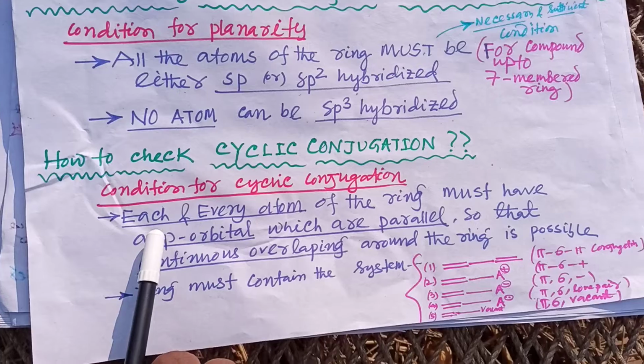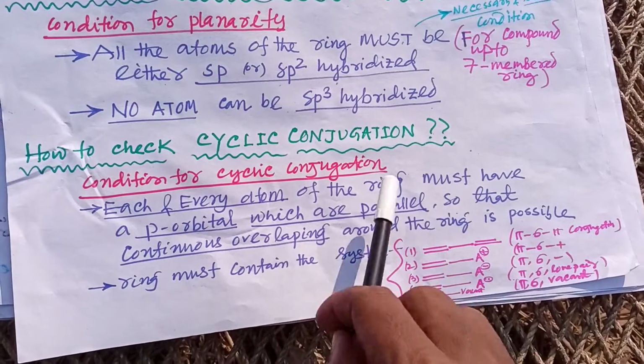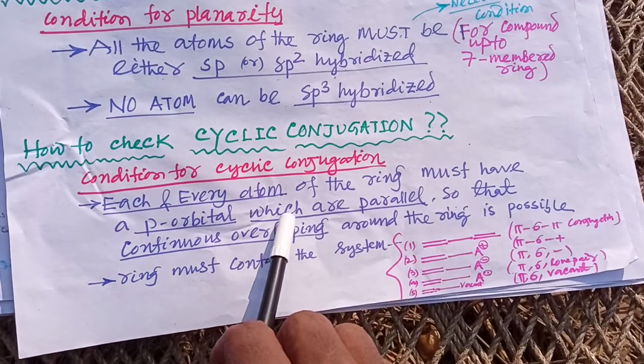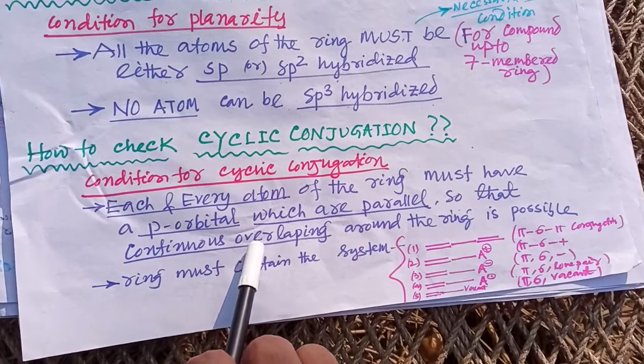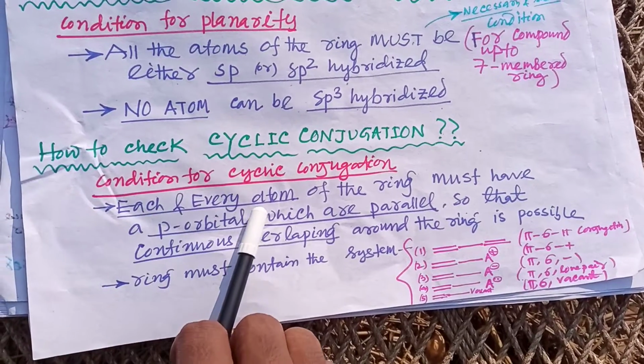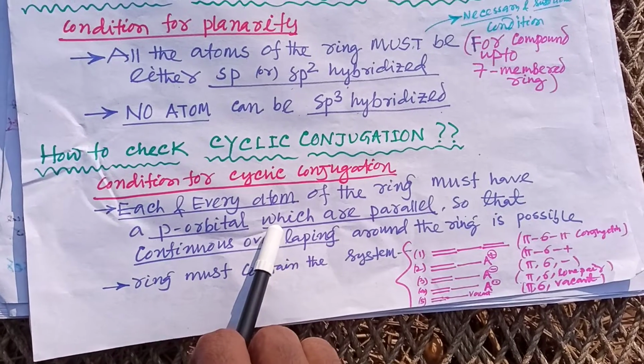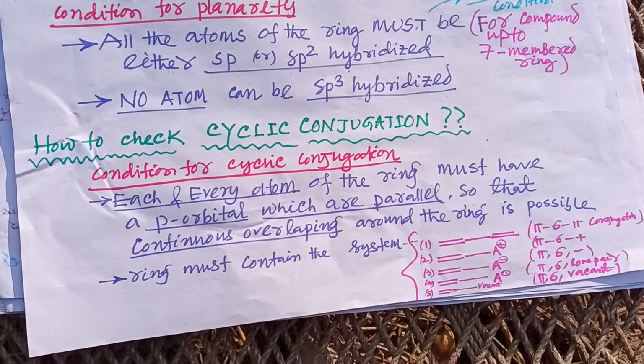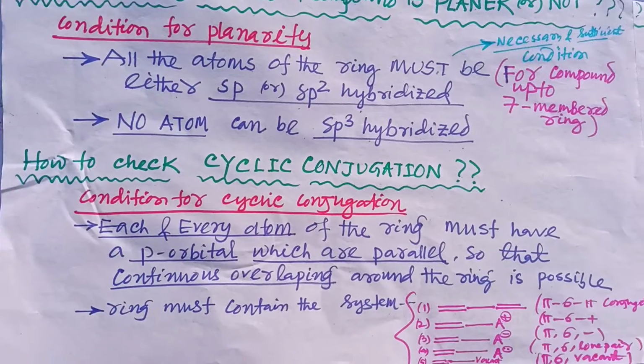For the cyclic conjugation, each and every atom of the ring must have a p orbital which are parallel, so that continuous overlapping around the ring is possible. So each and every atom of the ring must have a p orbital, and they should be parallel to each other.